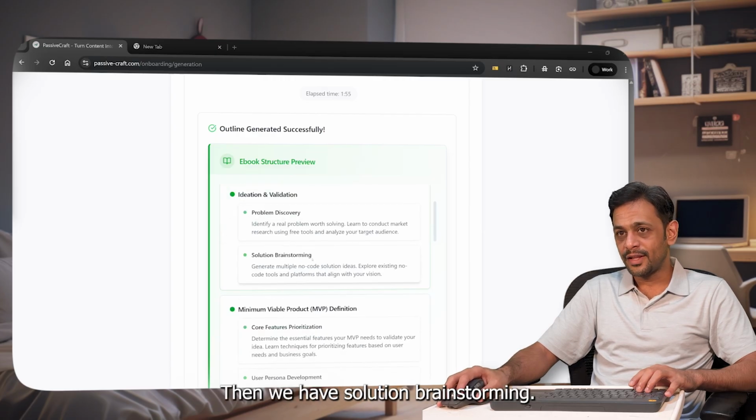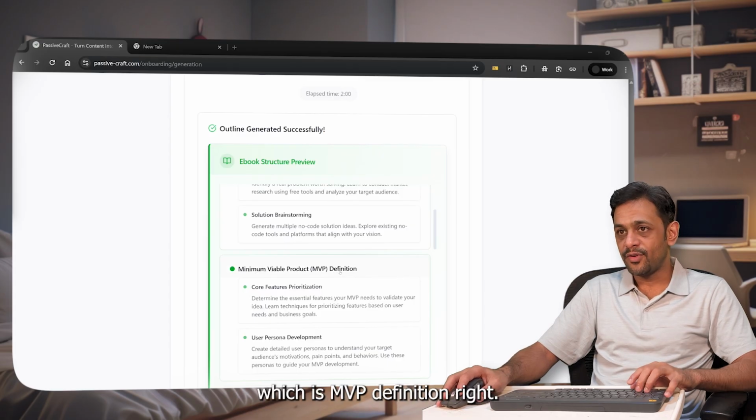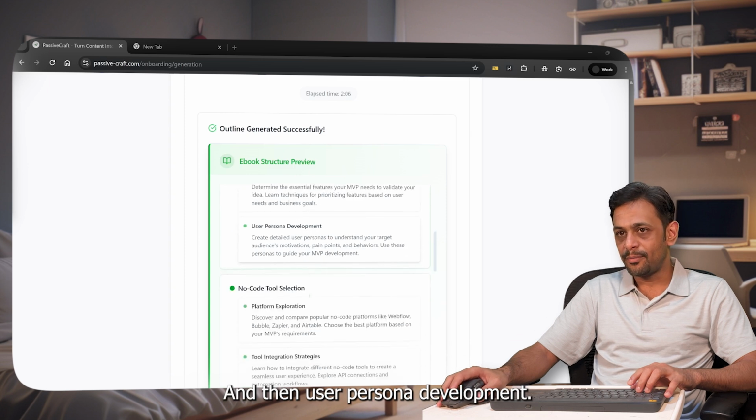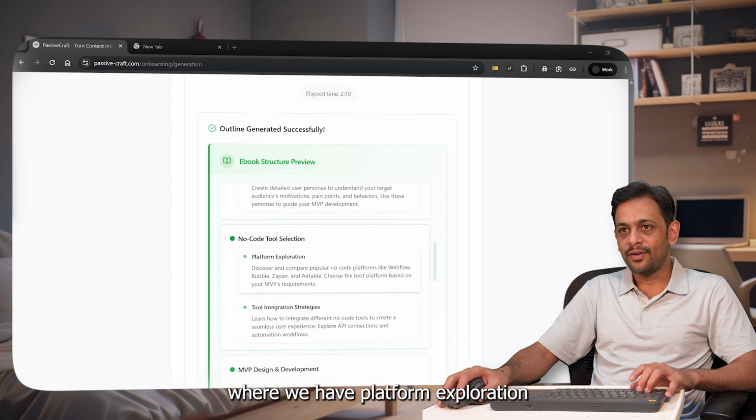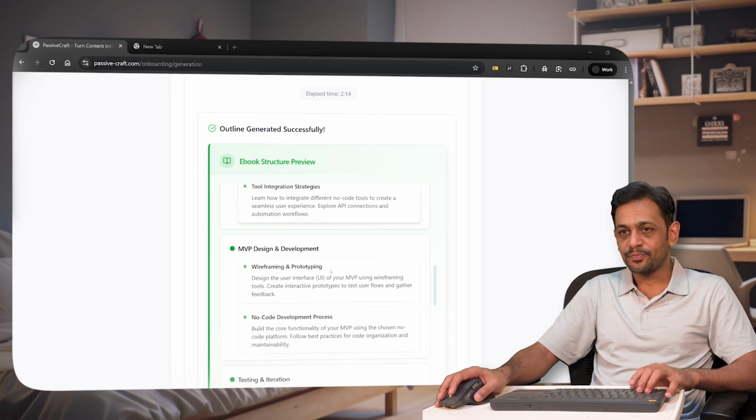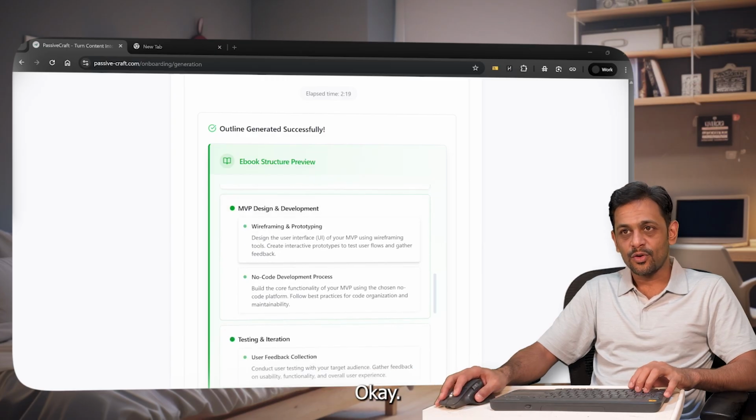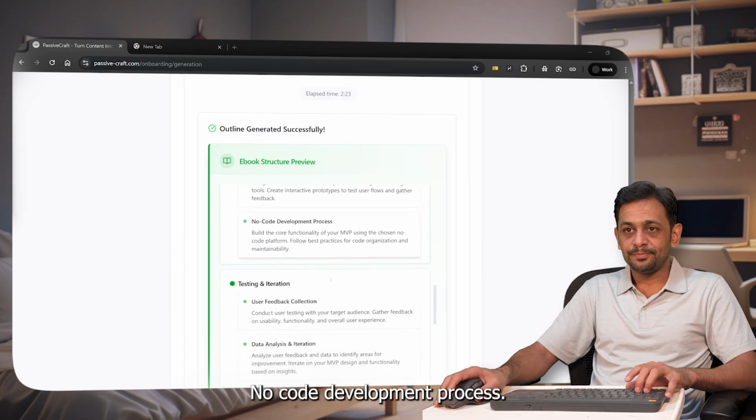Then we have solution brainstorming. Then the next one is minimal viable product, which is MVP, definition, right? Core features prioritization, and then user persona development. Then comes no code tool selection, right? Where we have platform exploration and then tool integration strategies. The next step is MVP design and development. Okay, wireframing and prototyping, no code development process.